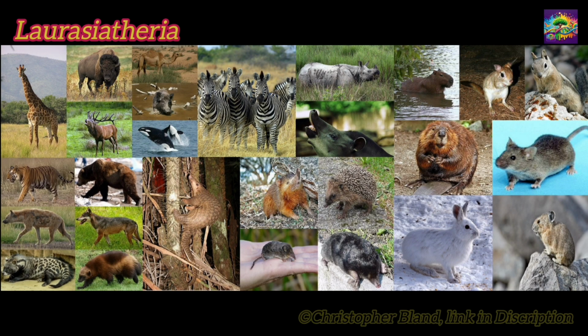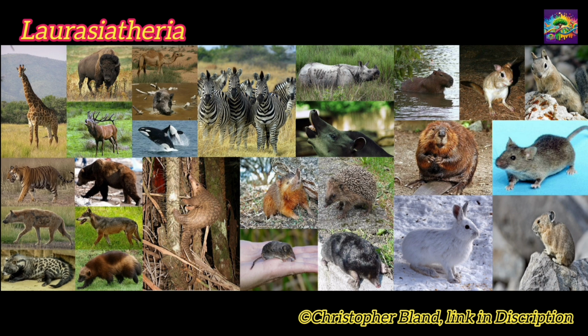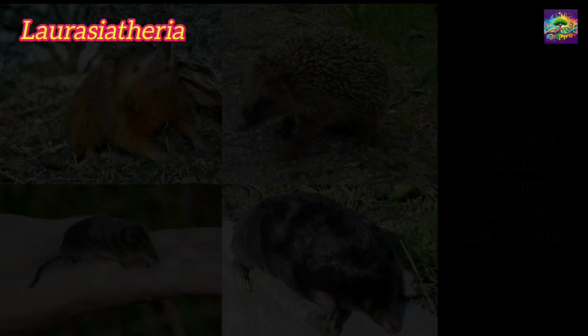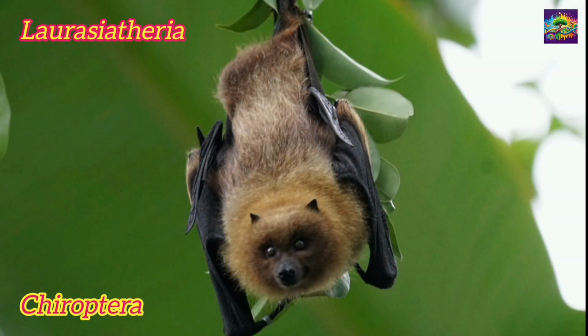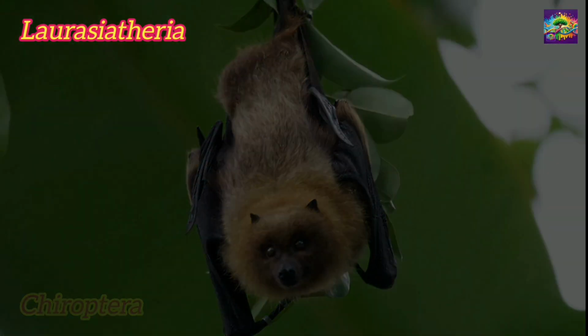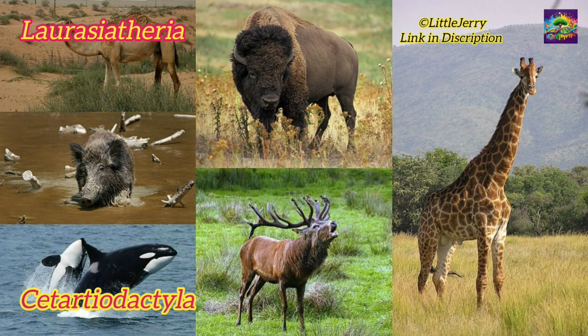The superorder Loriciotheria consists of 6 major orders. The first order is Eulipotifla, which includes shrews, hedgehogs, moles, and related species. The second order is Chiroptera, which encompasses bats. The third order is Cetartiodactyla, which includes cows, pigs, and whales.